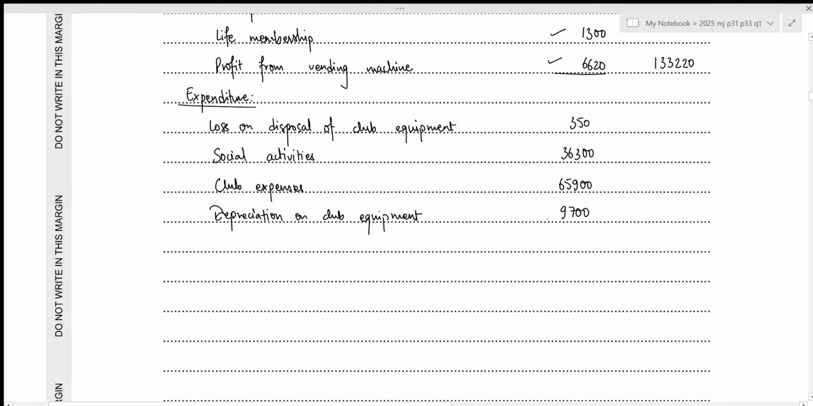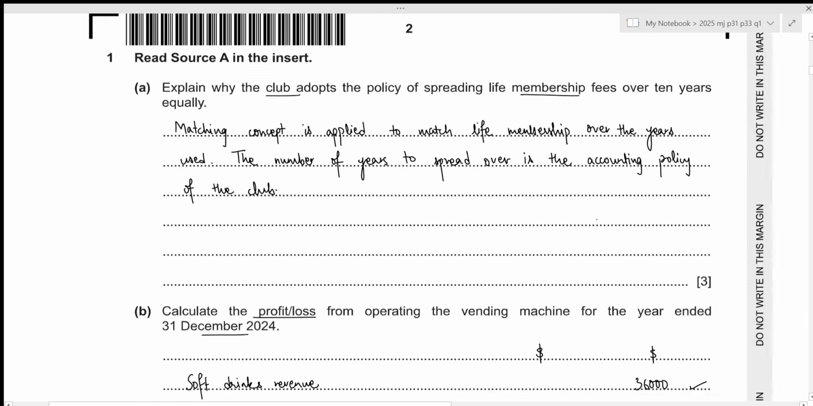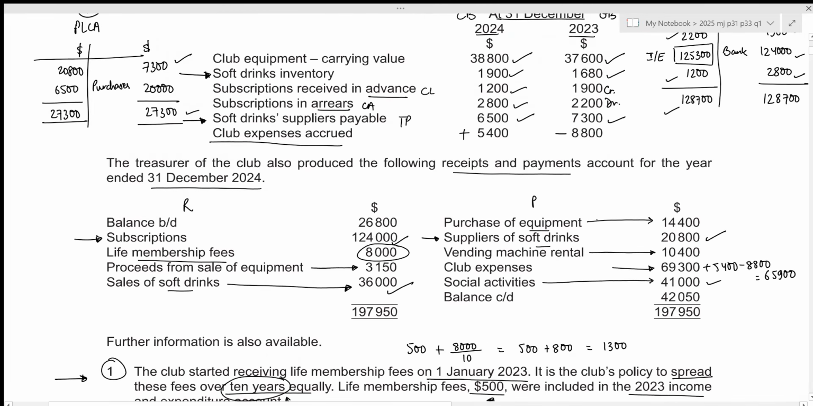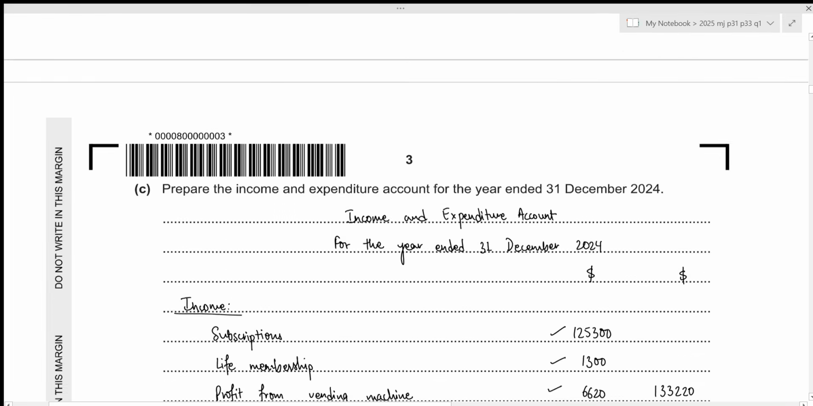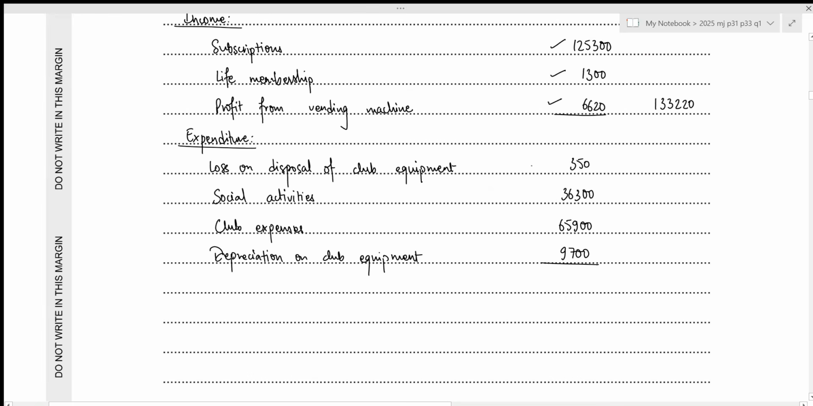Now we can figure out the total of our expenses as well because we've included everything. We've included social activities, club expenses. The rental was included as well. We included this to calculate the purchases value, and this was also included while trying to calculate our depreciation. So the total of expenses will be 350 plus 36,300 plus 65,900 plus 9,700, which results in 112,250.